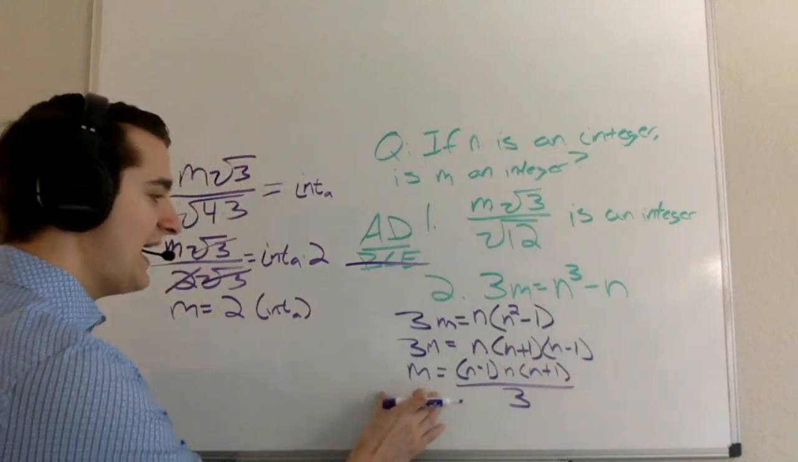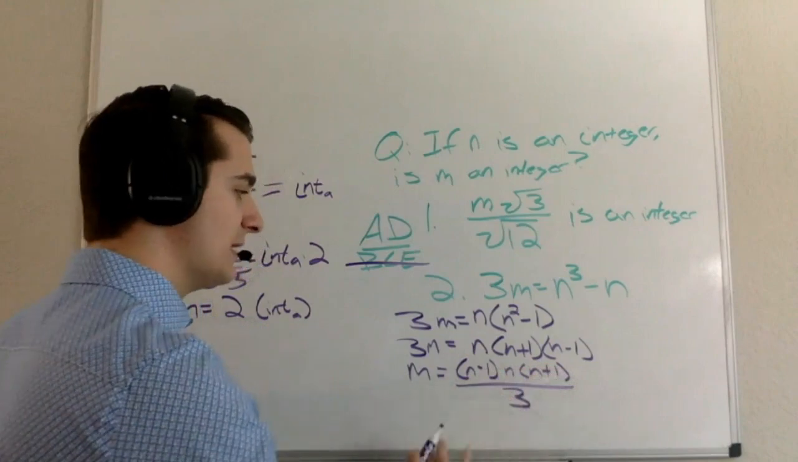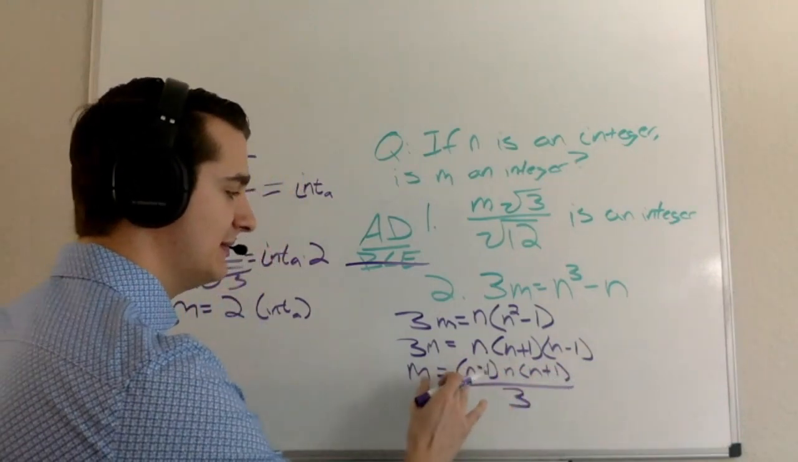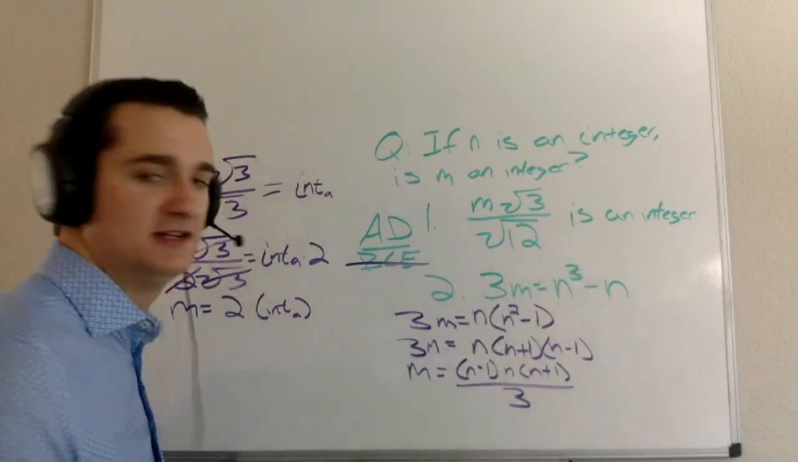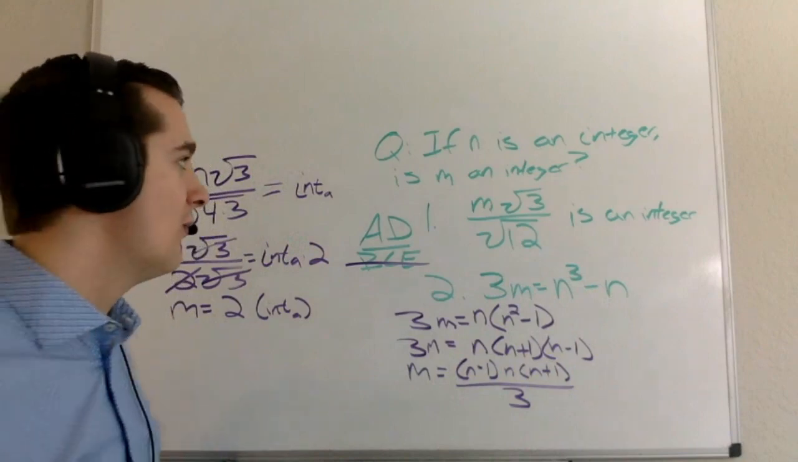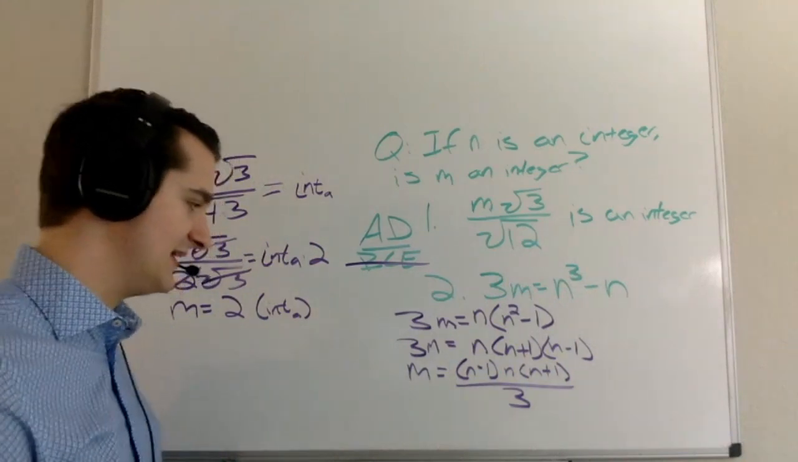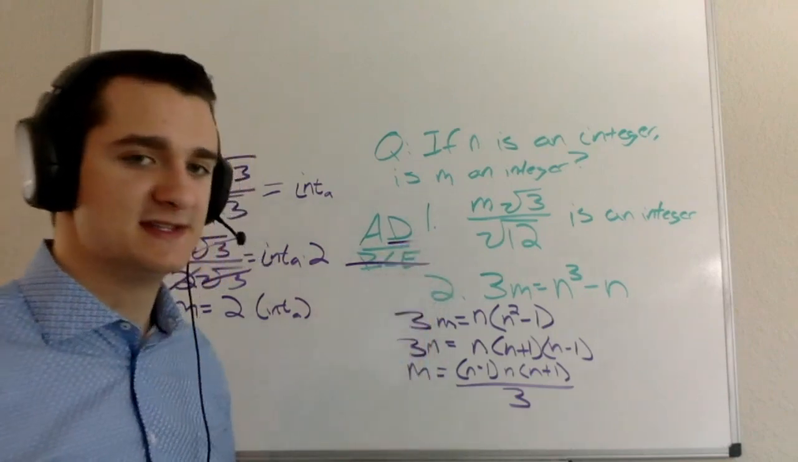So what I know is that I'm going to have some sort of 3 in my numerator that's going to be able to cancel with the 3 in the denominator, and then I'm going to be left with an integer times an integer times an integer. And an integer times an integer times an integer will always be equal to an integer, and so I'm able to say with confidence that m is going to be an integer and that D is the right answer here.